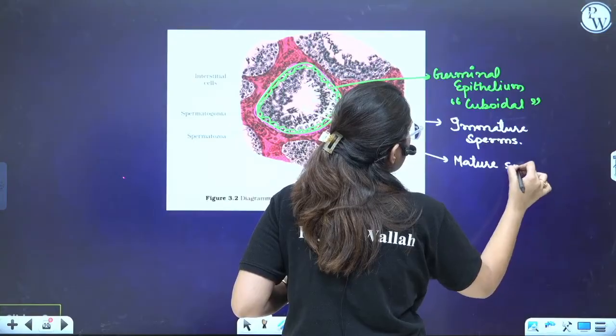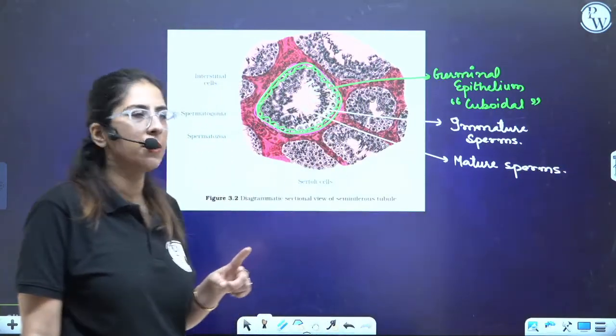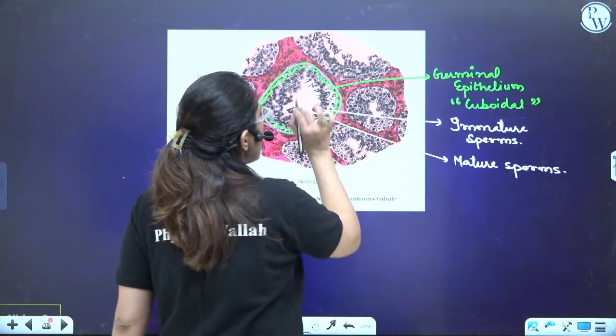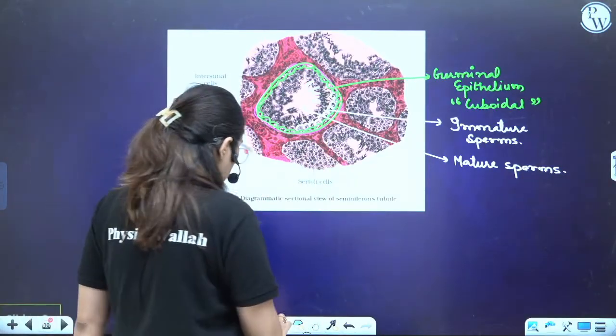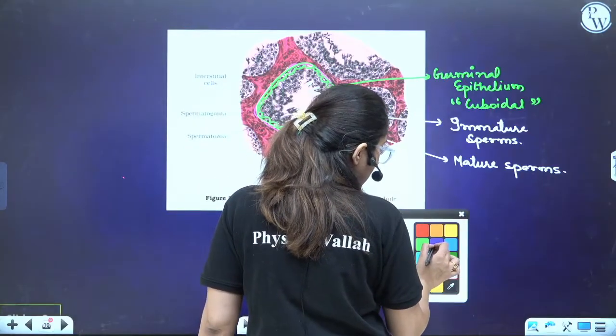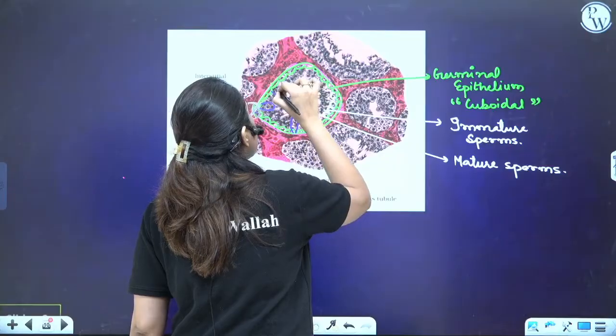So, how does this development occur? I'll show you in the spermatogenesis topic. Clear? Now, in the center lumen, you will find the sperms present. Now, here, different types of cells are present. Let's understand that.